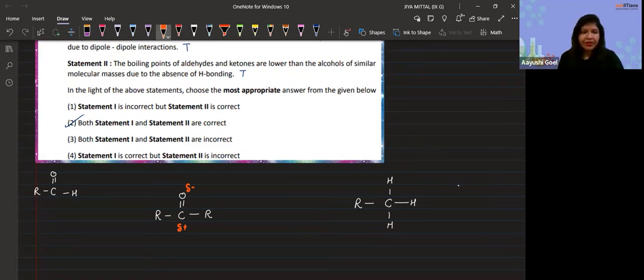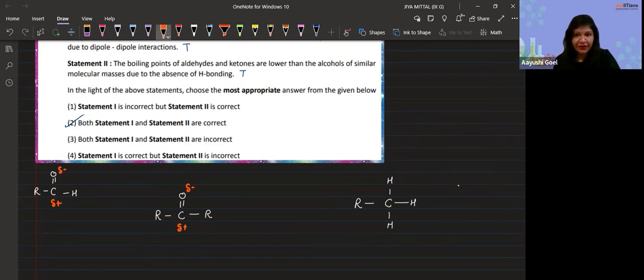The same thing happens in the aldehyde: a partial negative charge on oxygen due to more electronegativity, and a partial positive charge on carbon due to less electronegativity.